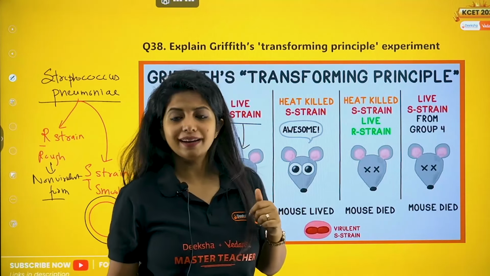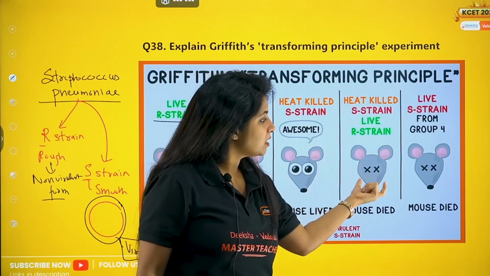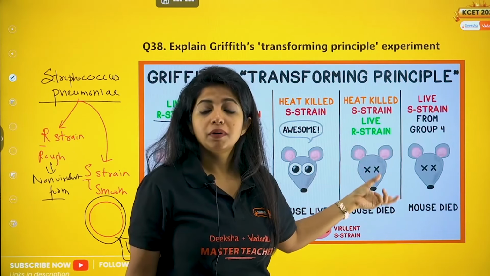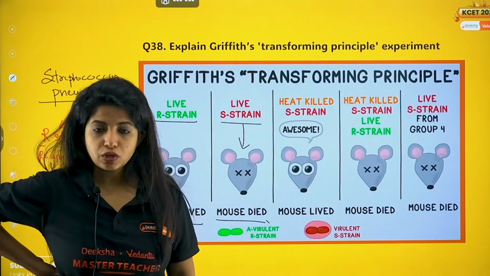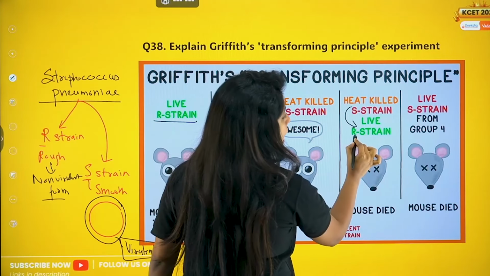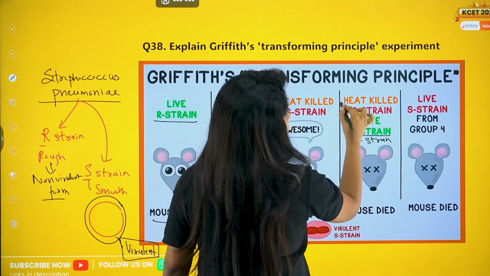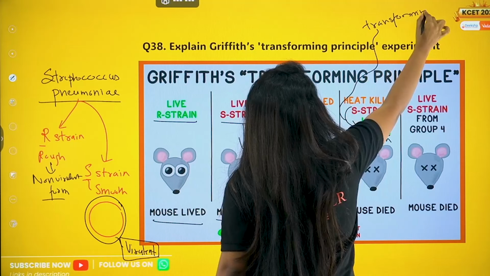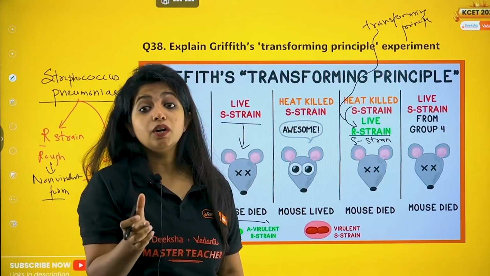He was like, how can that happen? And then he also saw one more thing. In the mice, he found the live S strain. Did he put the live S strain anywhere? No, but he got it. He was able to retrieve it from the mice. So he was totally confused. He said that something is getting transferred from here to here, converting the live R strain to what? S strain. And he called this unit the transforming principle, but he didn't know what it was.